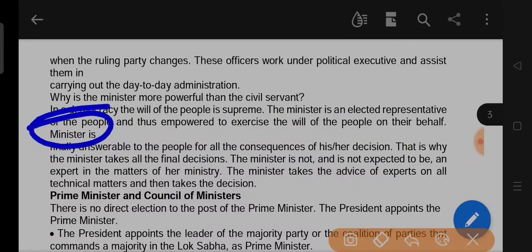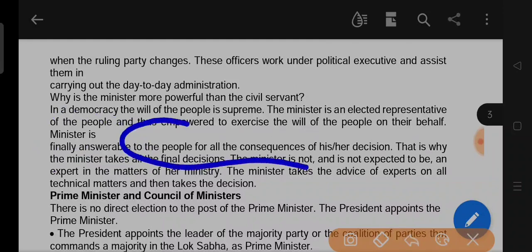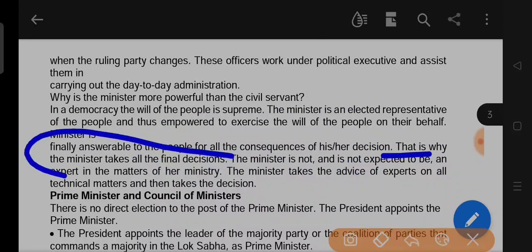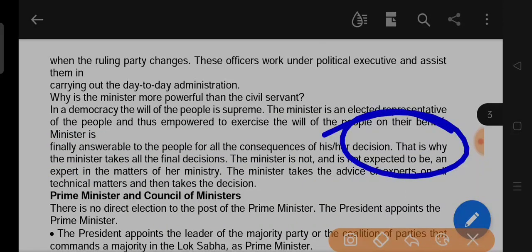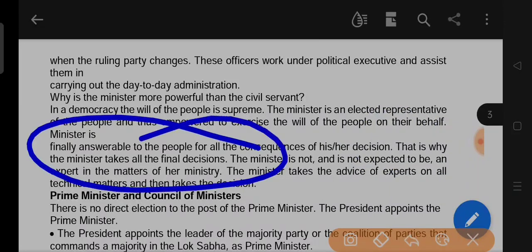That is why the minister takes all the final decisions. The ministers of a country take decisions on any type of topics.